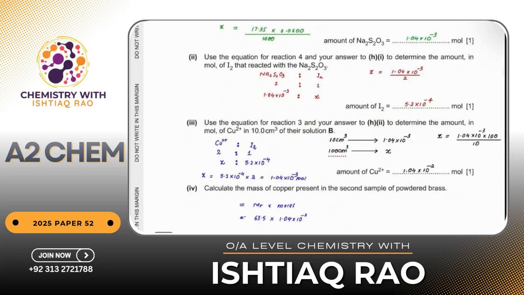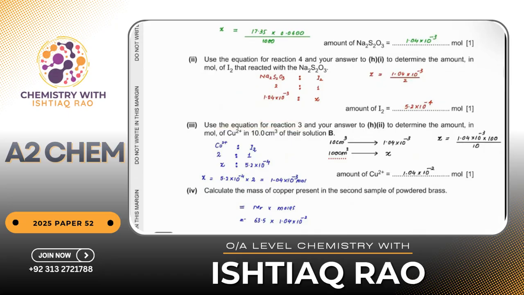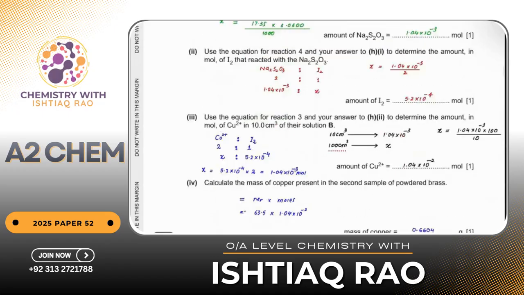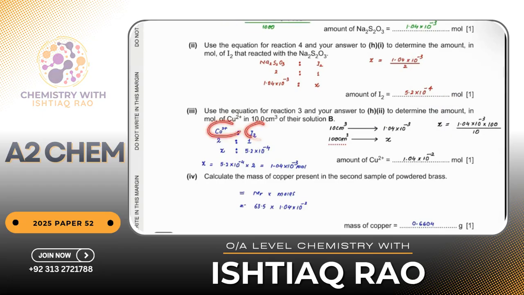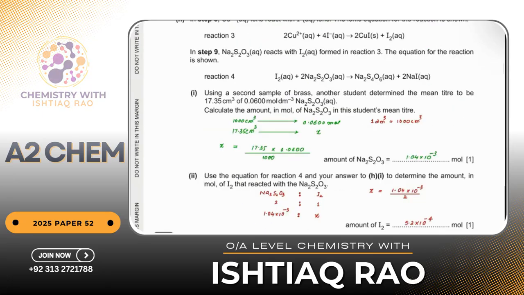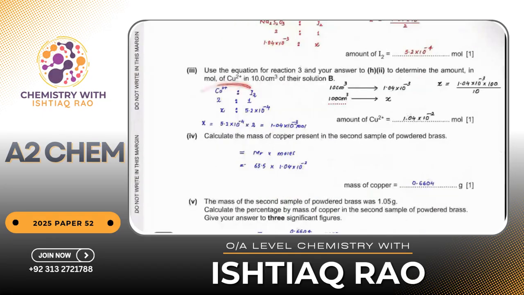And then use the equation for reaction 3, and your answer to H2, determine the amount in moles of copper 2+ in 10 cm cube of their solution B. This is the mole of iodine. The mole ratio between copper and iodine is 2:1, as you can see in this equation. Okay, 2:1. I did the same thing, 2:1.